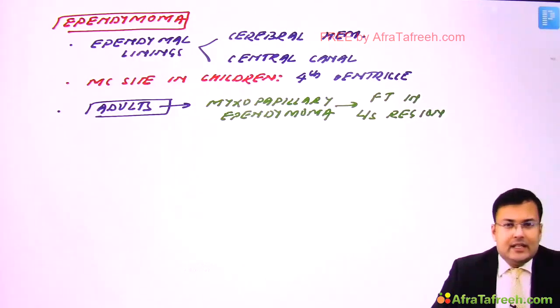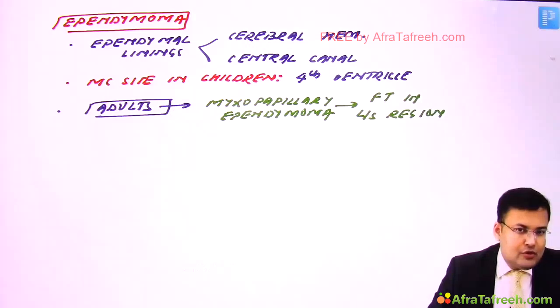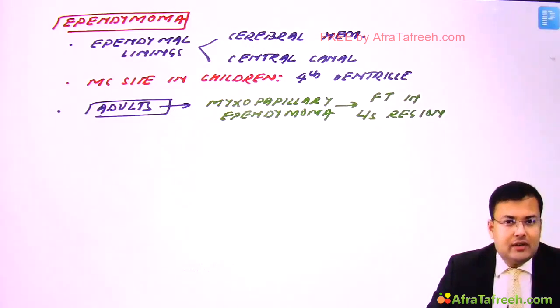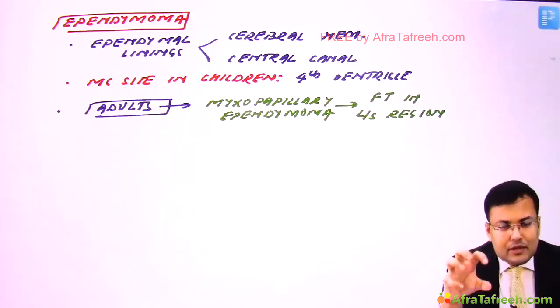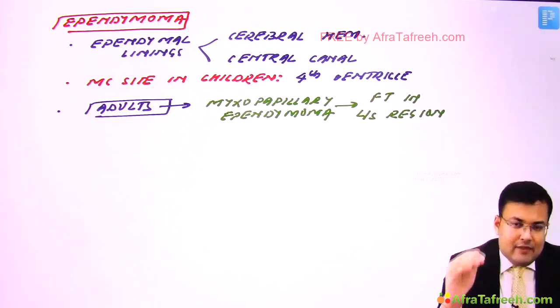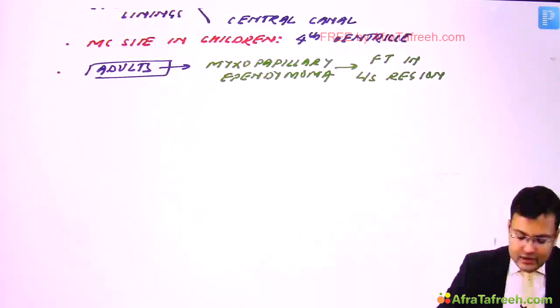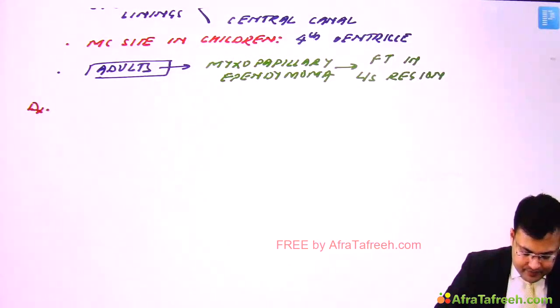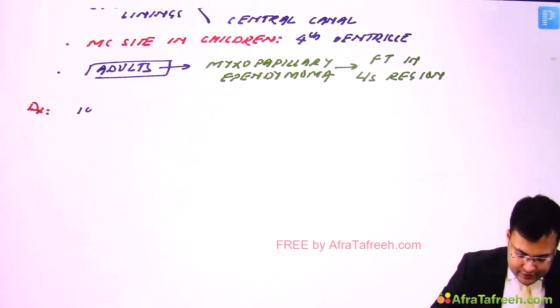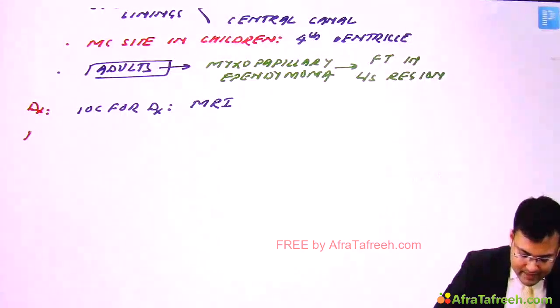Second, the investigation of choice for diagnosis of most brain tumors is MRI. So here also the investigation of choice is MRI. In treatment, we go for maximum possible tumor resection, followed by radiotherapy.